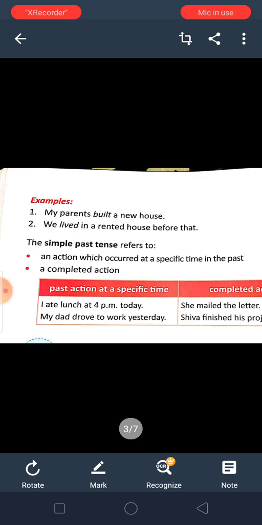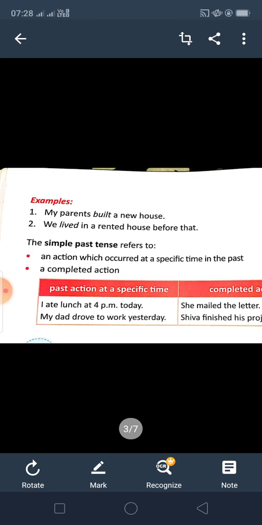So, for example, in the simple past tense, my parents built a new house. That means it was done. We lived in a rented house before that. Before building the house, before they built the house, they lived in a rented house. That was also done. So, simple past tense shows an action which occurred at a specific time in the past, a completed action. That action, that means the work done, or it has occurred in the past. A specific time will be mentioned over there.